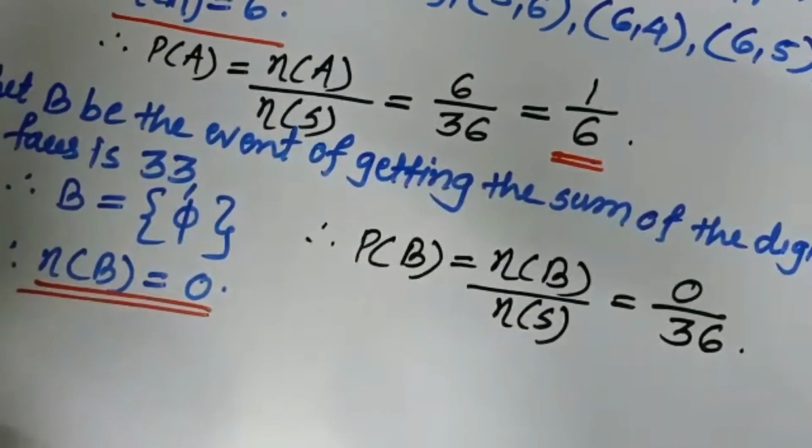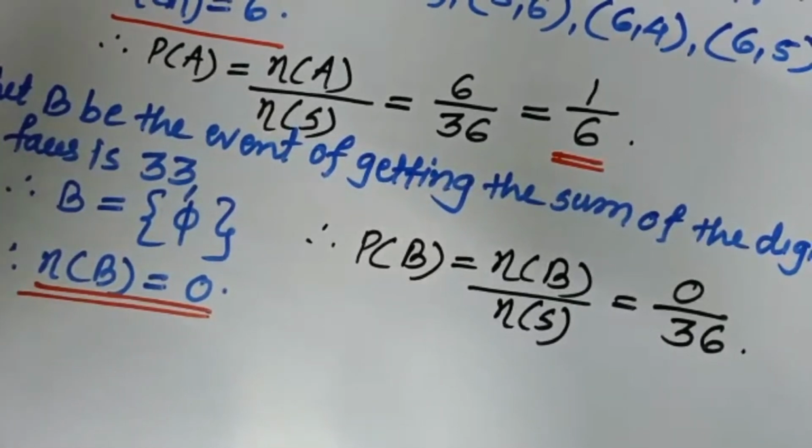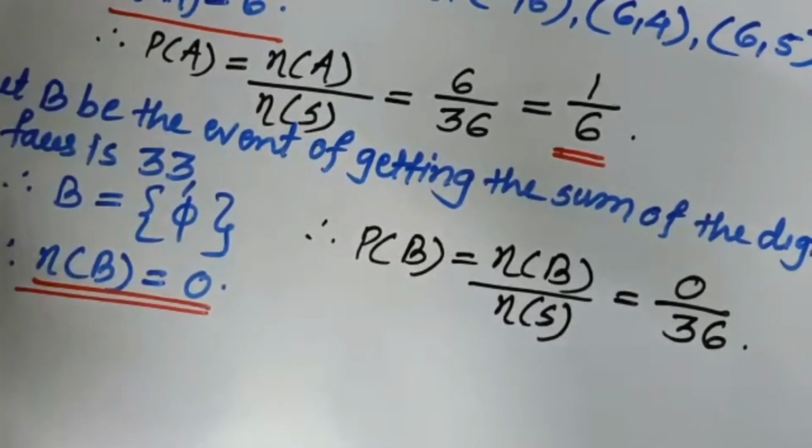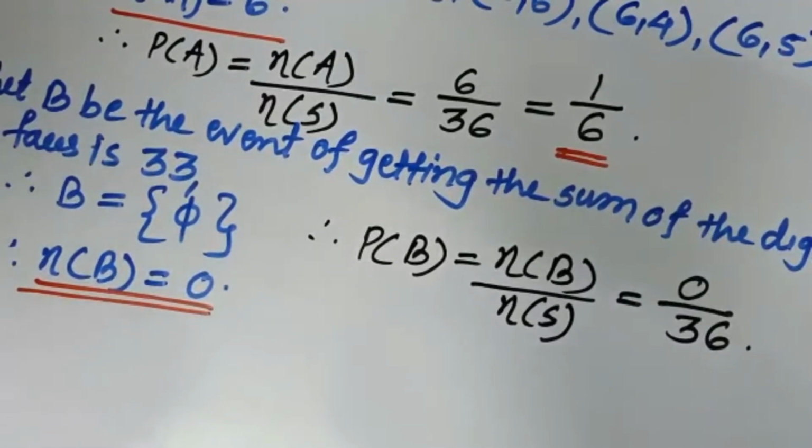We have to write. In that C event, the condition is the digit on the first die is greater than the digit on the second die. Okay.